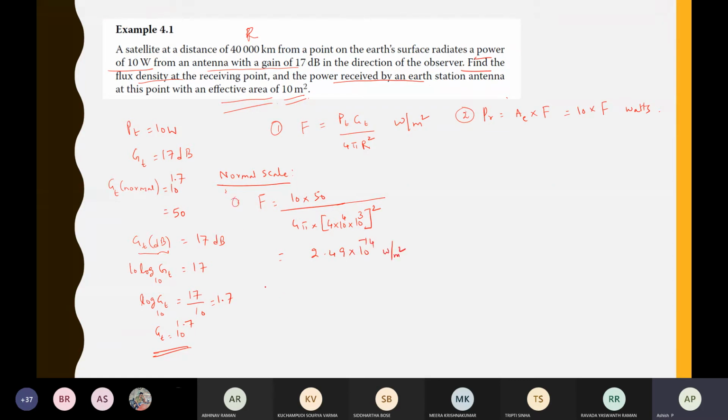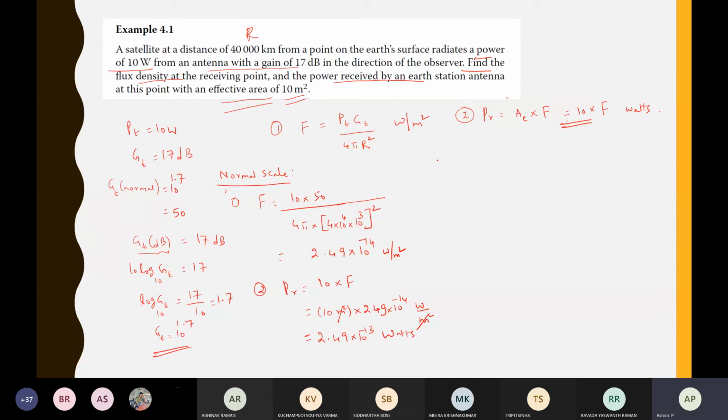This is the first one. The second one is power received. Power received is 10 into F, because the effective aperture is 10 meter square. See how nicely they get cancelled: meter square cancels, and you get 2.49 into 10 power minus 13 watts.